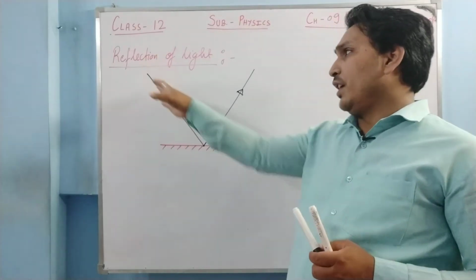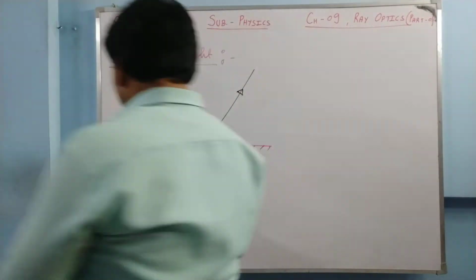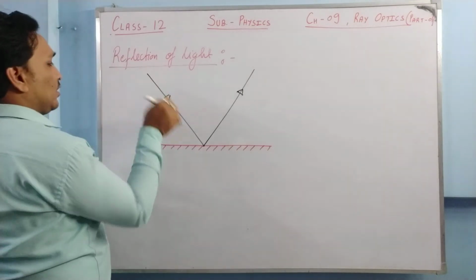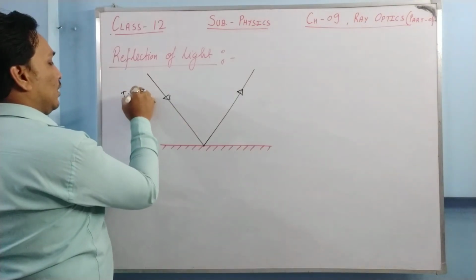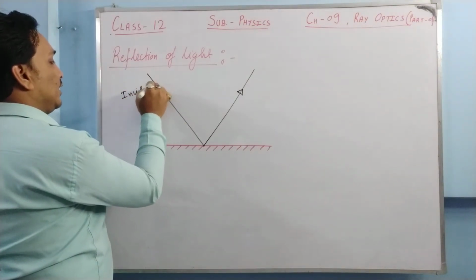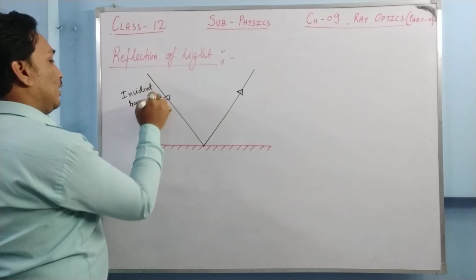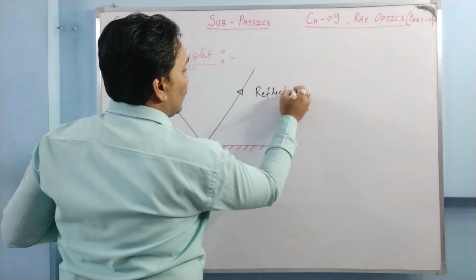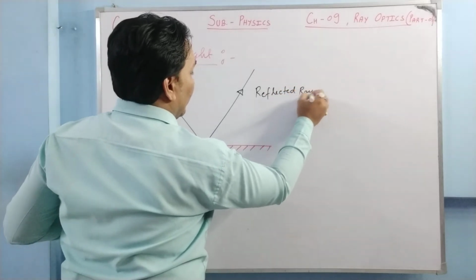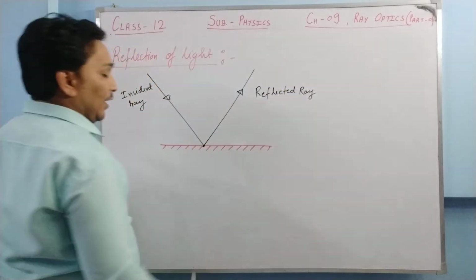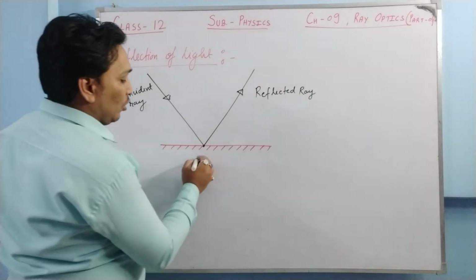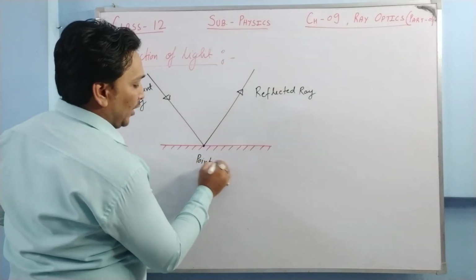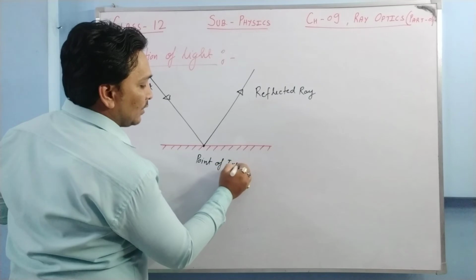You have studied this thing in class 10th also. This ray is called the incident ray, and this ray is called the reflected ray. This point where the light falls is called the point of incidence.